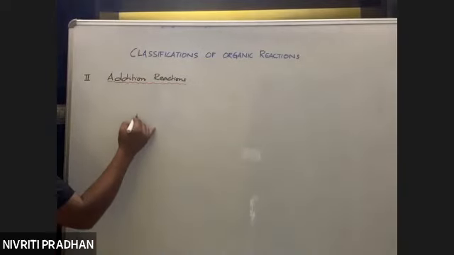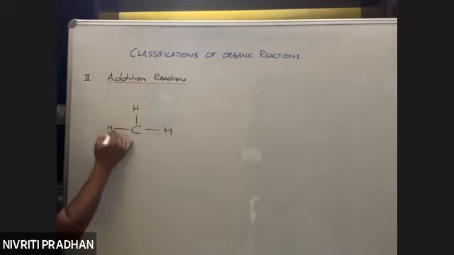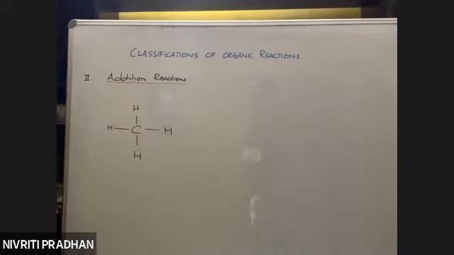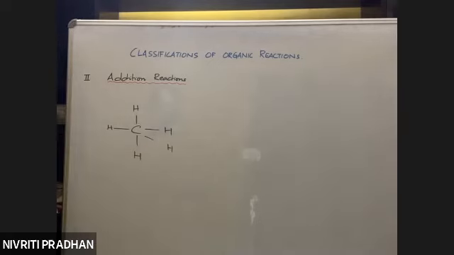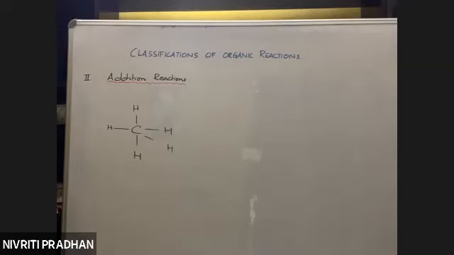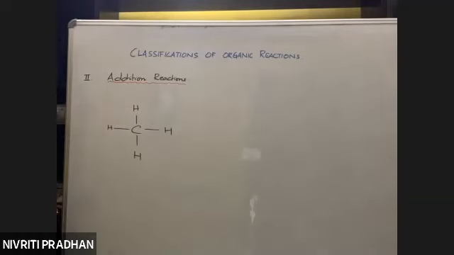Now suppose we have a saturated hydrocarbon such as methane. What is the valency of carbon? 1, 2, 3, 4. Fine. So is it possible to add one more hydrogen here? Yes or no? Can carbon exhibit pentavalency? No, not possible. So we cannot add anything if the carbon atom is saturated like this.